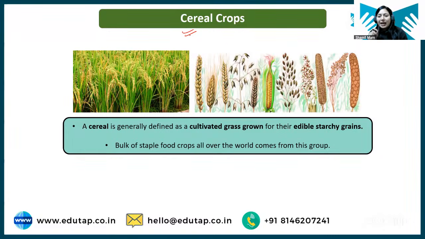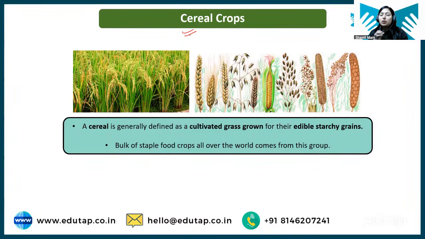But as these grasses are able to produce some kind of edible starchy grain in them, which can be consumed by humans and is beneficial for humans, humans started cultivating these grasses on a large scale. So basically all your cereal crops belong to the grass family.